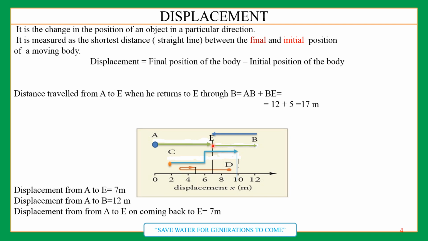So, from A to E, how much total distance has he covered? So how will you find this distance? This means AB plus BE, the total distance. So here AB is how much? 12, and BE is how much? This is 5. So total distance, some of you must have done, I'm sure it comes out to be 17 meter. So here we have taken this example, and we can see that for different positions displacement is different. We shall be discussing more examples in the next.